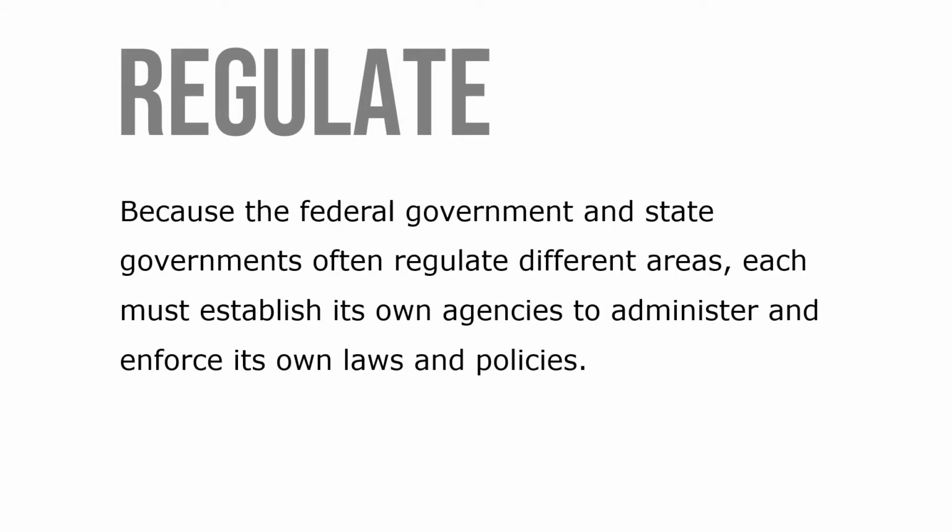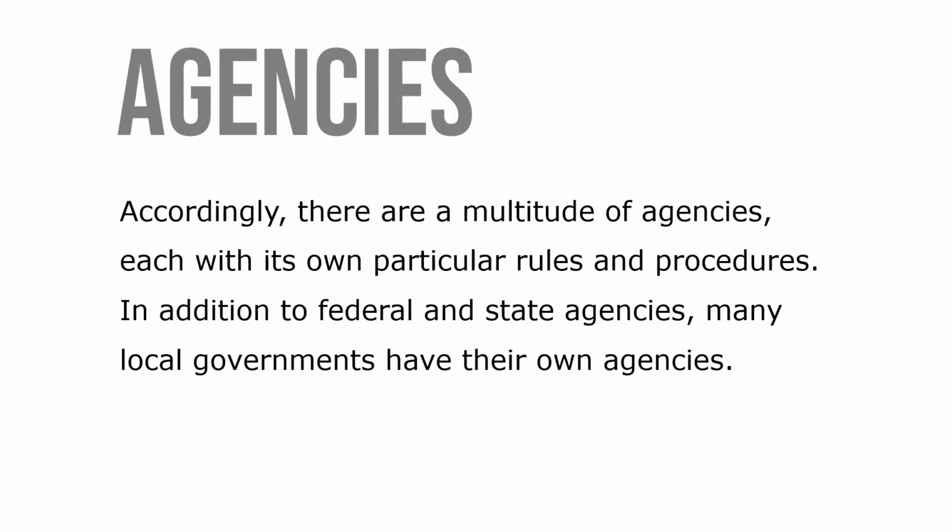Because the federal government and state governments often regulate different areas, each must establish its own agencies to administer and enforce their own laws and policy. Accordingly, there are a multitude of agencies, each with its own particular rules and procedures. In addition to federal and state agencies, many local governments have their own agencies.